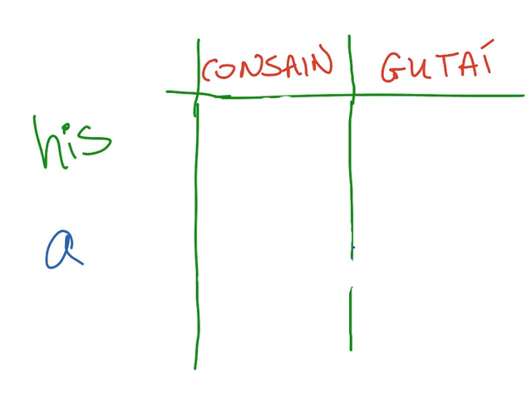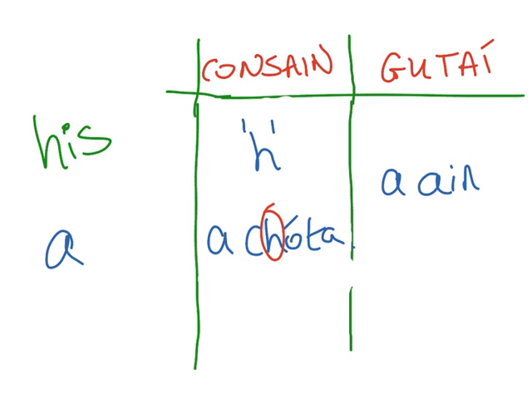When it comes to his, the word is a, and again, just as in the case with mo and do, you add a h or a séimhiú, so his coat, a chóta, C-H-O-T-A, and again, you notice that you added your séimhiú. And with the vowel, you don't add anything and the words don't come together, so you simply have his auntie, a aintín, A-I-N-T-I fada N, and you notice that you haven't added any séimhiú and the two words remain separate.